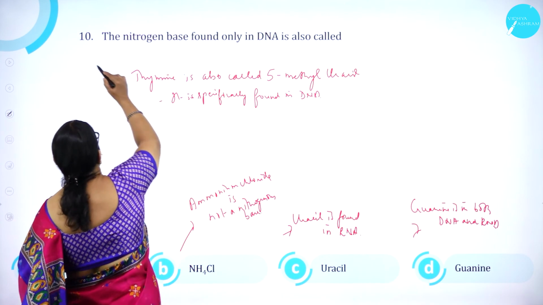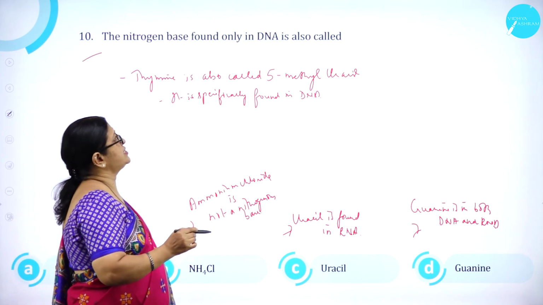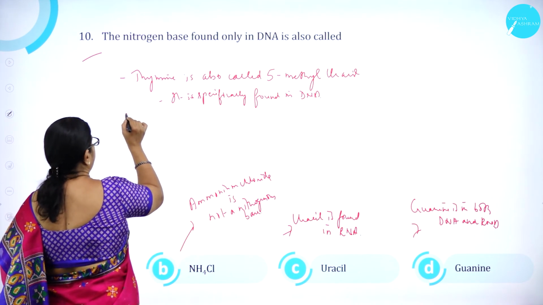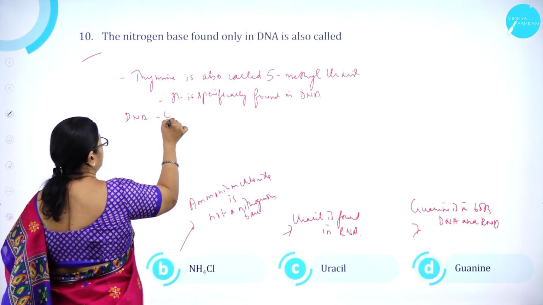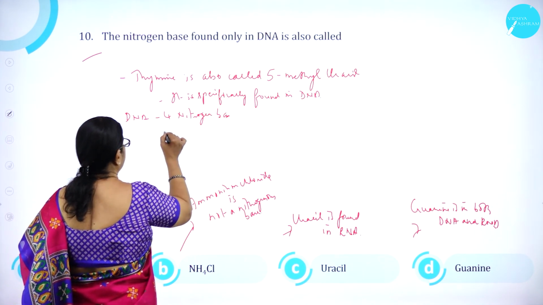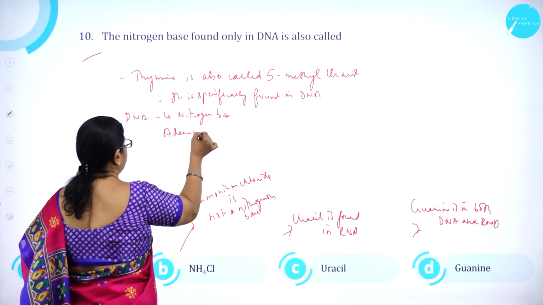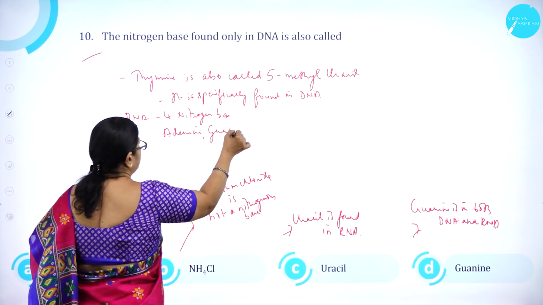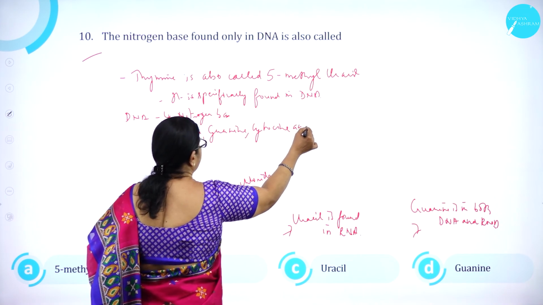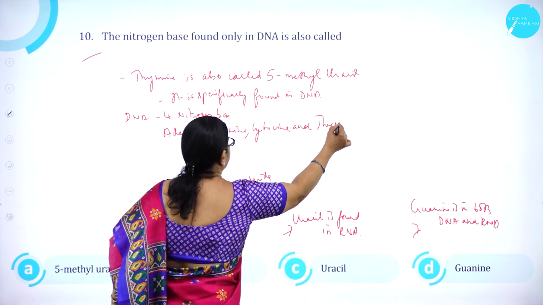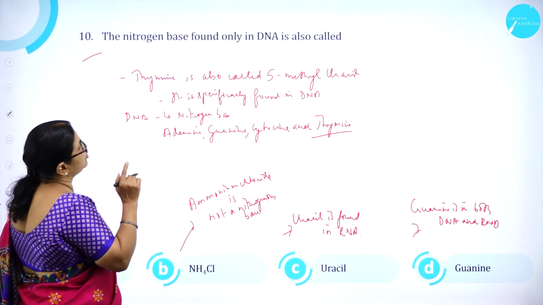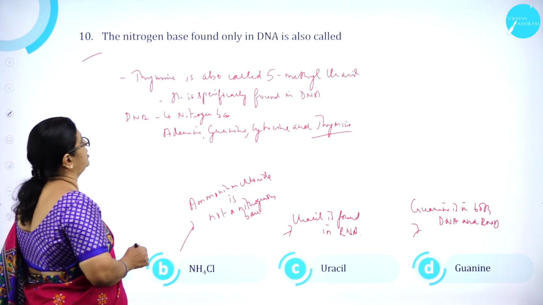Moving on to question number 10. The nitrogen base found only in DNA is called. DNA has 4 nitrogen bases. That is adenine, guanine, cytosine and thymine. Right. So the nitrogen base found only in DNA is also called.